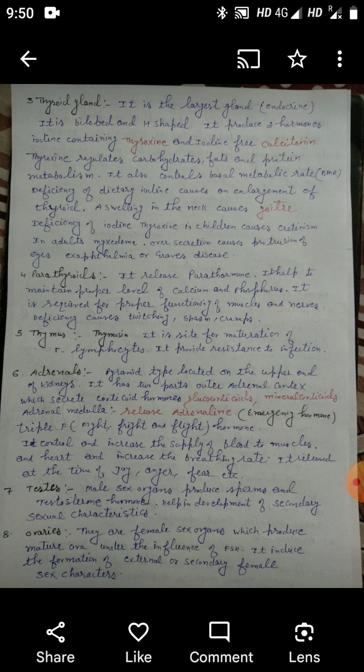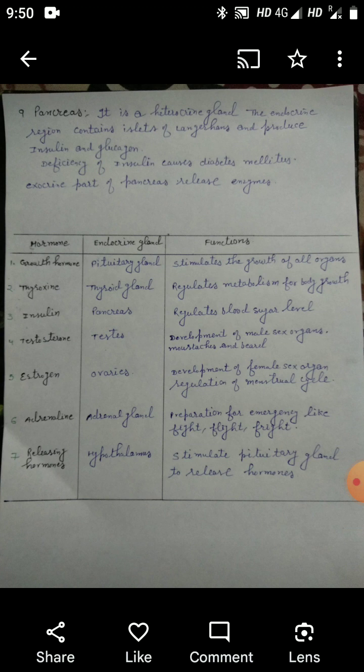Then we know about testes and ovaries. Testes are male sex organs. They produce the sperms and testosterone hormone, which plays a very important role in development of secondary sexual characteristics in males and also in spermatogenesis. Similarly, ovaries in females produce estrogen and progesterone, and they are under the influence of follicle stimulating hormone, and they also control the secondary sexual characteristics in females.